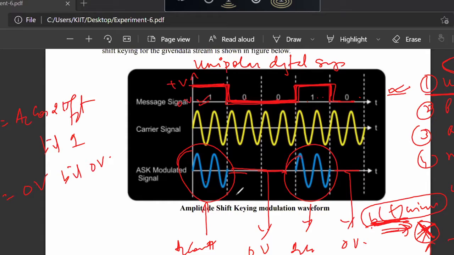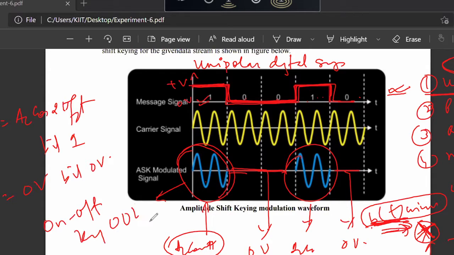Now, another important thing is that since we are transmitting Ac cos(2π fc t) for bit 1 and 0 volt for bit 0, this technique is also called on-off keying technique, OOK. Why is it called OOK? To perform ASK modulation on bit 1, we simply have to switch on the carrier, because if we switch on the carrier, we are transmitting Ac cos(2π fc t) for bit 1.